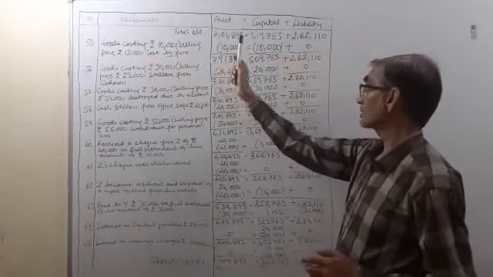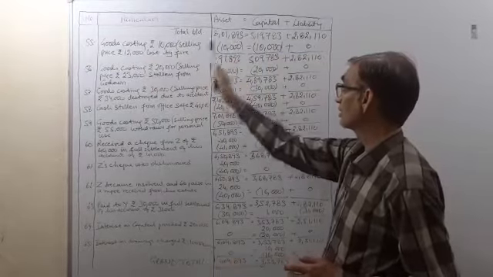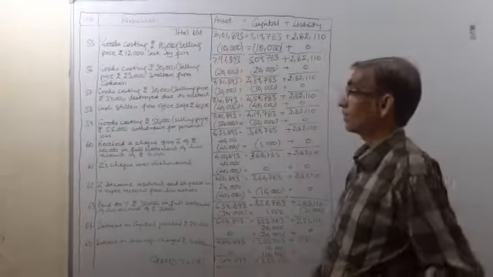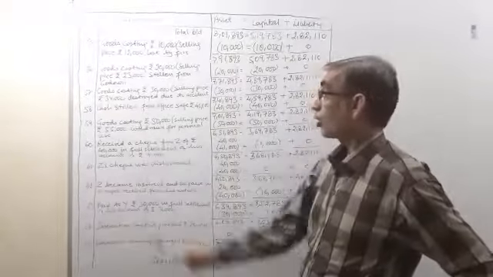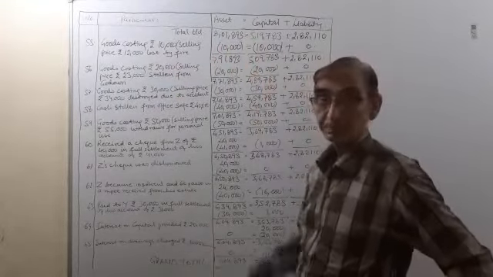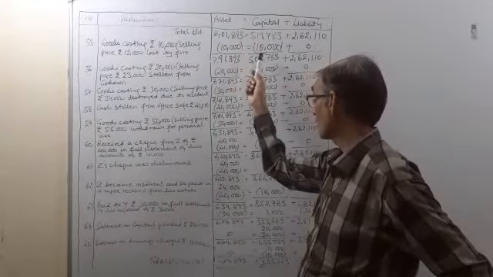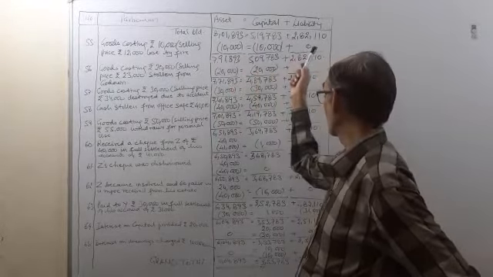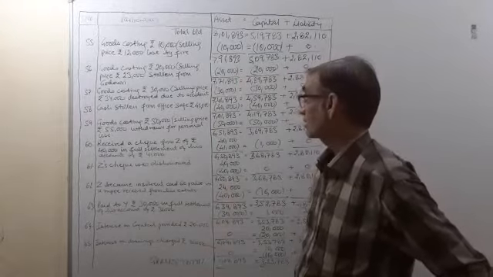So goods of rupees 10,000 have been destroyed, therefore our assets are going to decline by rupees 10,000. All the losses are to be deducted from the capital. So our capital will also decline by rupees 10,000 and there will be no effect on the liabilities.